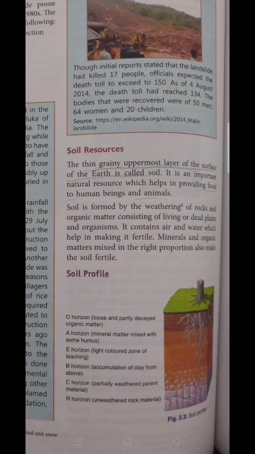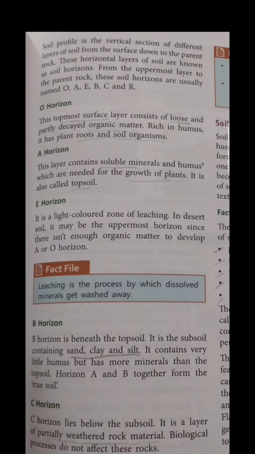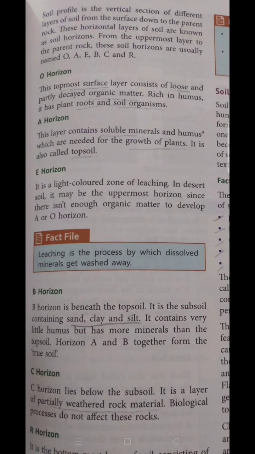The soil profile carries the O horizon, A horizon, E horizon, B horizon, C horizon and R horizon. What is included in the O horizon? The O horizon is considered the topmost layer of the surface, and it consists of loose, decayed organic matter. We mostly plant our roots from here. Next is the A horizon, which is needed for the growth of plants, and it is also known as topsoil.